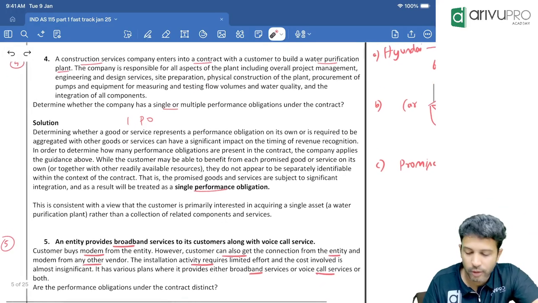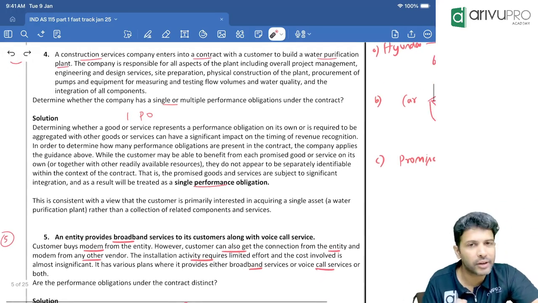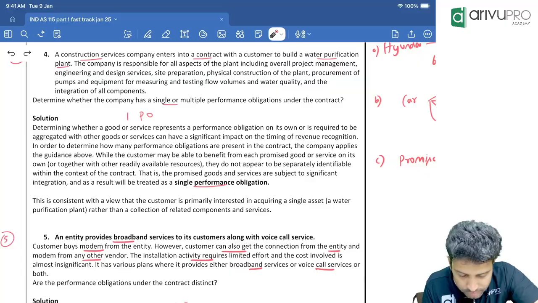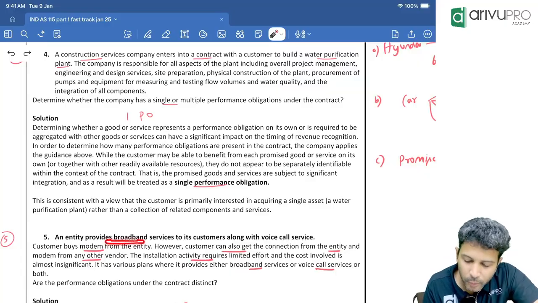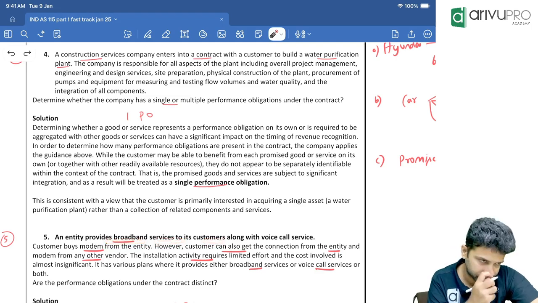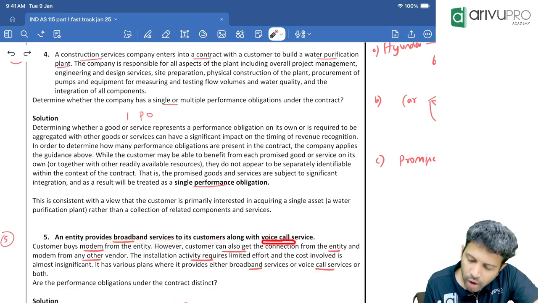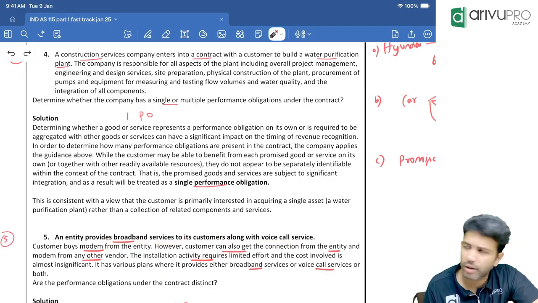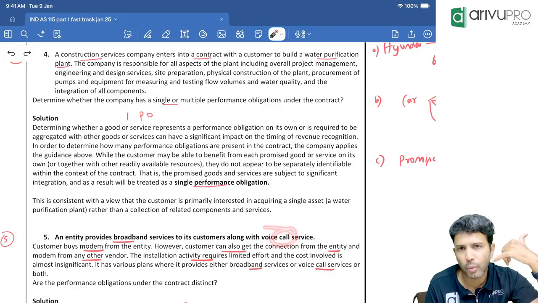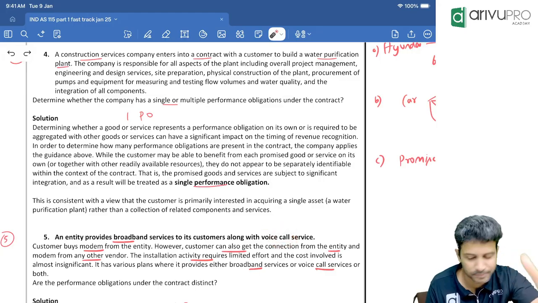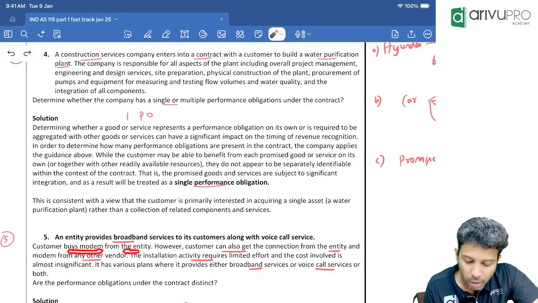Okay. Look at question number 5. Again, same thing. You need to identify how many POs. This we have already covered. An entity provides broadband service to a customer, internet service, along with voice call service. That means so far it looks like how many promises? Two. One is broadband, another one is voice call, phone. The customer buys a modem from the entity.